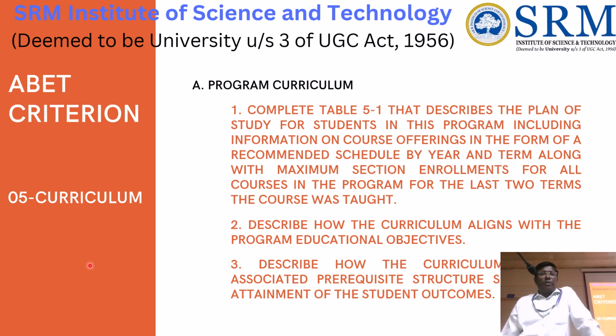And next one, curriculum. So they'll be giving the program curriculum. Because it is an international accreditation, they have some norms. We have to satisfy the norms so that we are eligible for the ABET one.